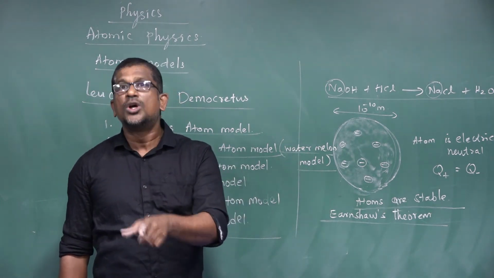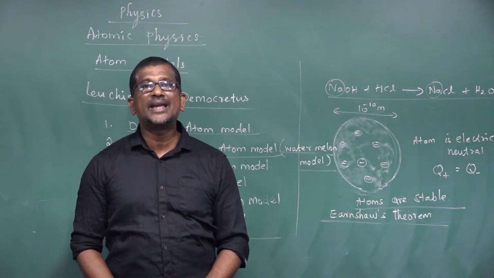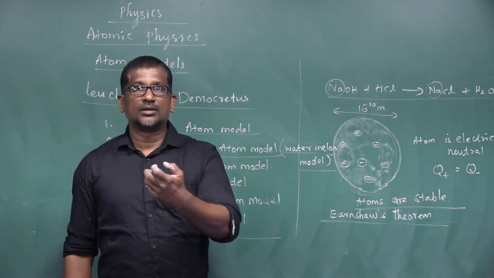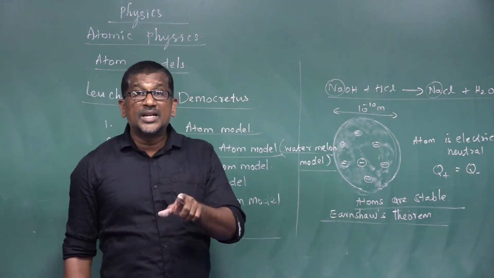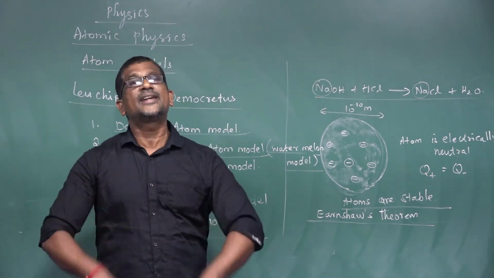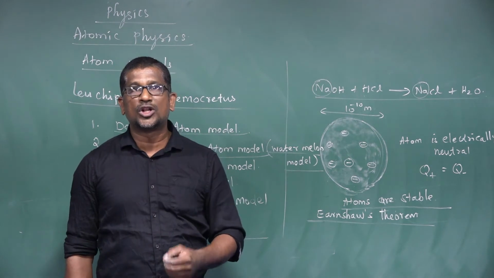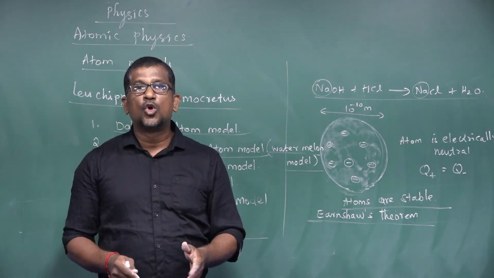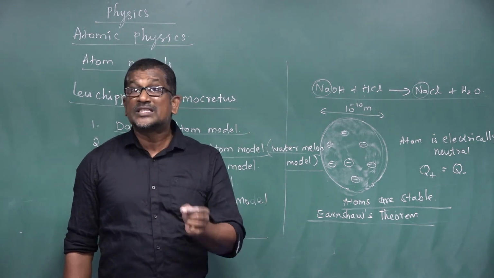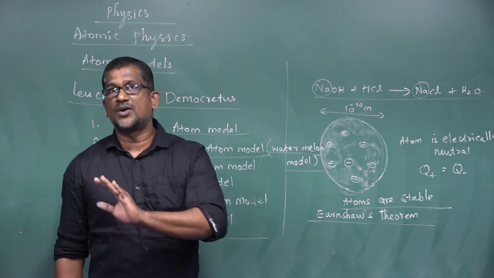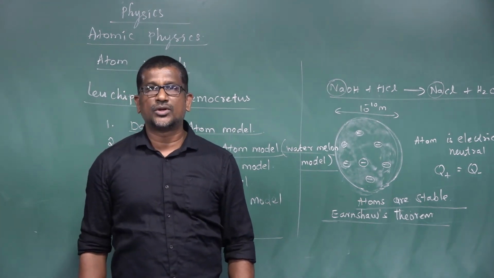But according to classical electrodynamics, atoms cannot be stable. Reason: according to Earnshaw's theorem, no stable equilibrium points exist in electrostatic configuration, right? And another drawback in the J.J. Thomson atom model is that it could not explain the origin of spectral lines observed in the spectrum of hydrogen atom and hydrogen-like atoms. Later we will discuss that, right?